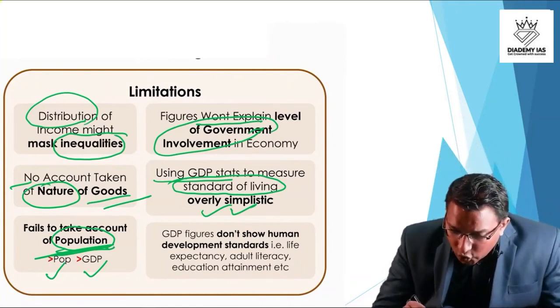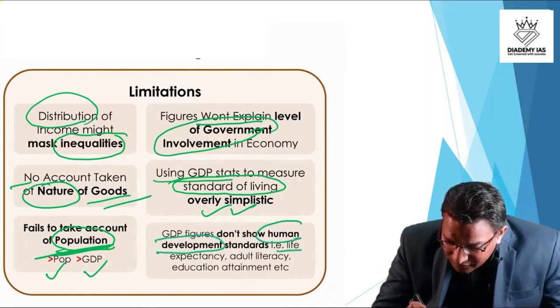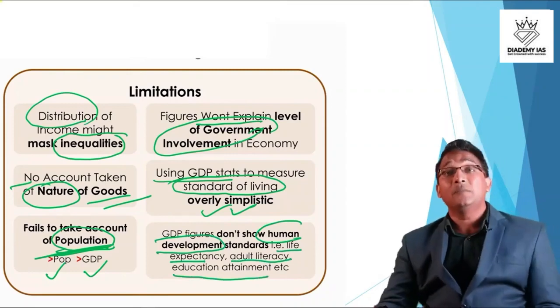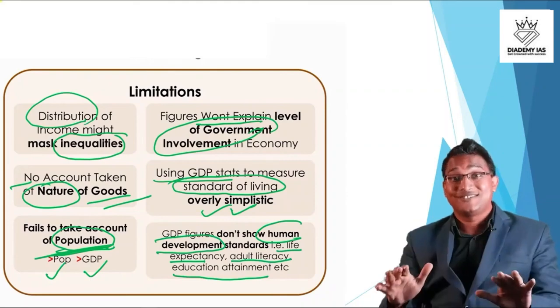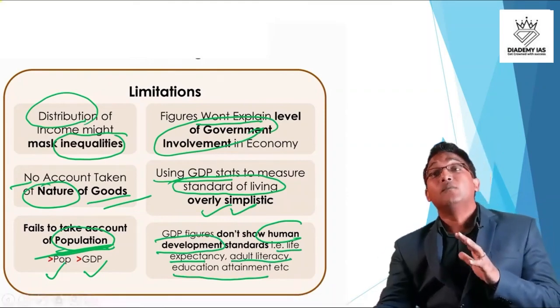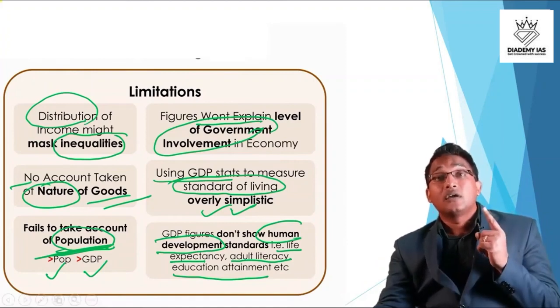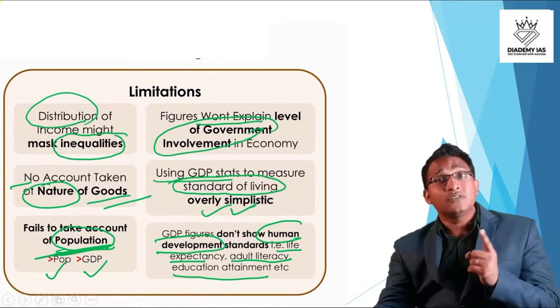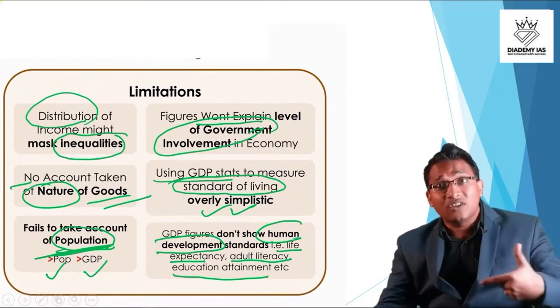GDP figures don't show human standard. Yes, human standard, human development standard. For example, life expectancy, adult literacy, educational attainment, women empowerment, happiness, all those things we cannot judge, right? So this is the limitation of the GDP. So GDP is actually more of a financial term. It does not take into account the non-financial aspect. It is over focusing upon the financial aspect.